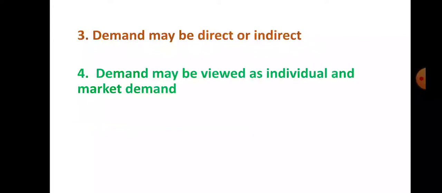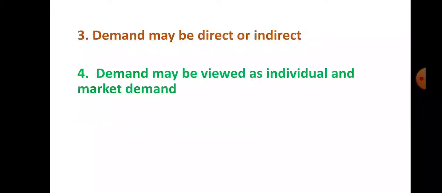Let us see the third feature of demand. Demand may be direct or indirect. Demand for chairs, demand for tables, demand for notebooks, demand for books. Okay, so these are the examples of direct demand. I directly demanded a consumer good to satisfy my want. So demand may be direct and demand may be indirect.